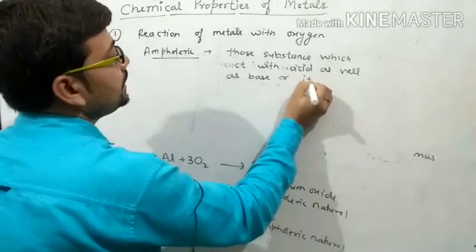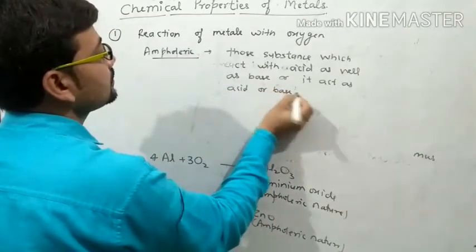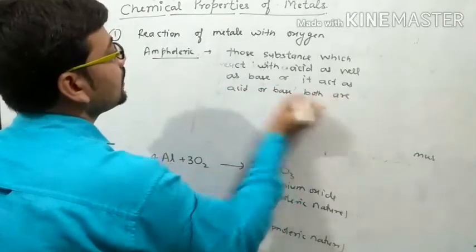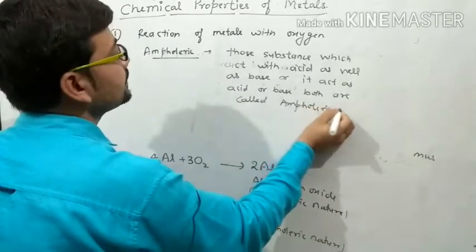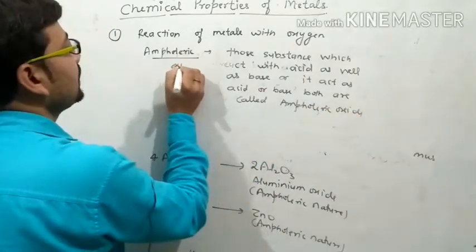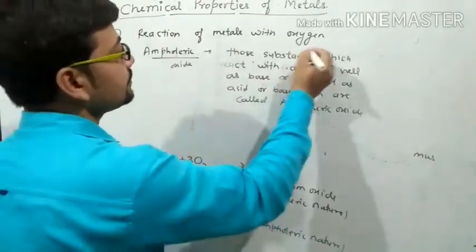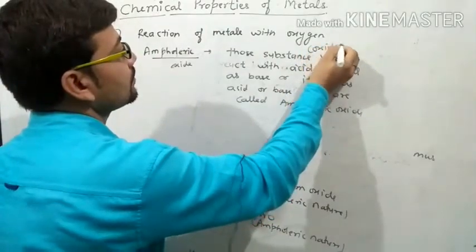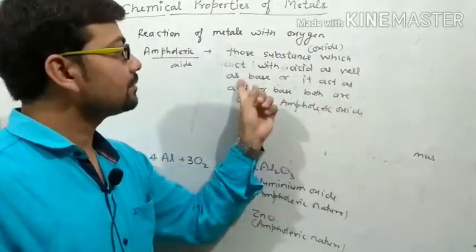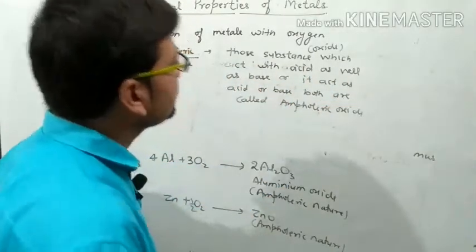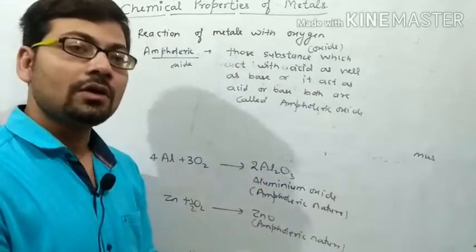Amphoteric oxide means those oxides which react with acid as well as base, or act as acid or base, both. They are called amphoteric oxides.